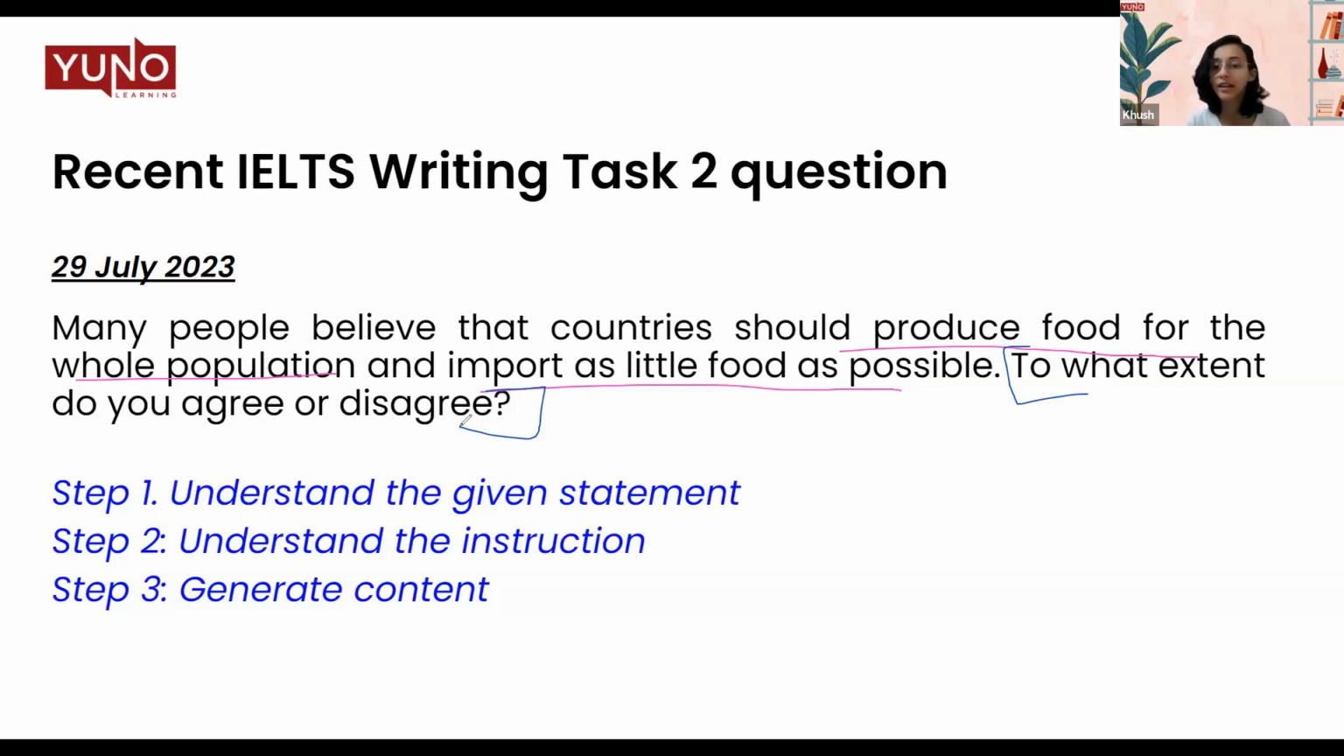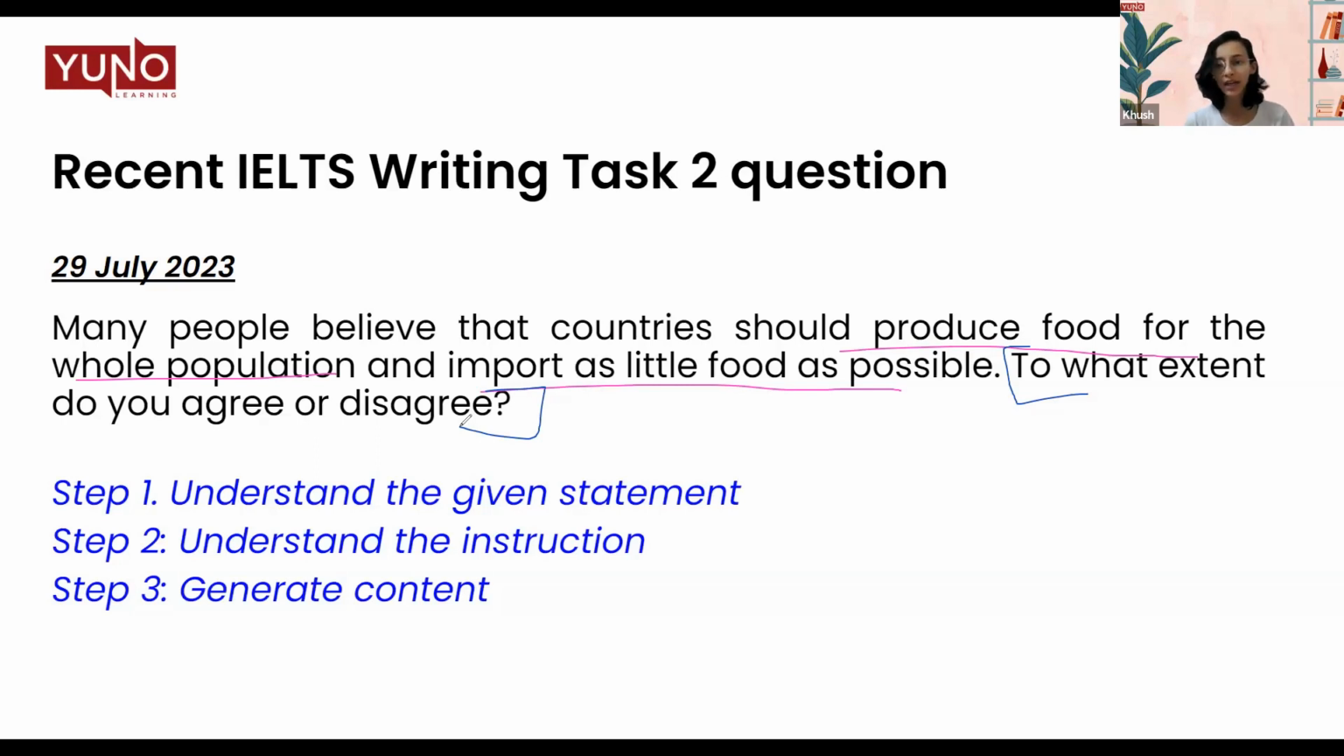We'll be discussing that in the next slide. But the overall question is asking you if you agree or disagree with this statement. Step number 1 is understanding the given statement. Step number 2, understand the instruction. And then we move on to step number 3, that is generate content. So what do I mean by generate content?